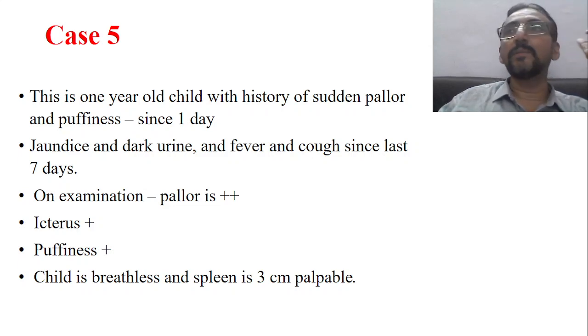Then more and more RBCs are destroyed, therefore more and more unconjugated bilirubin comes to the liver and is conjugated. As a result, conjugated bilirubin is formed 6 to 7 times more than normal, and the urine becomes dark. That is also obvious. But what is very important to understand is that there is a history of fever and cough.